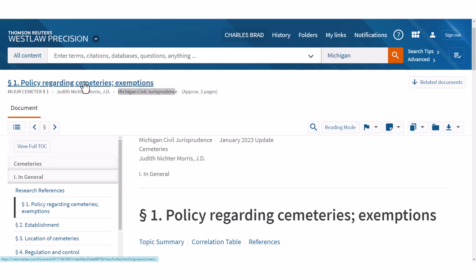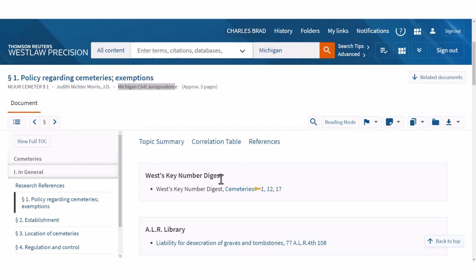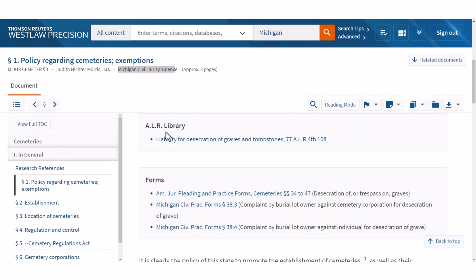So it's about policy regarding cemeteries. So if you want to know some case law, you can go there. If you want to go to an American Law Report annotation, here's a whole thing on liability for desecration of graves. So if while you're doing your research, you see there's a better source out there, then you could jump on that annotation, this cross-reference.